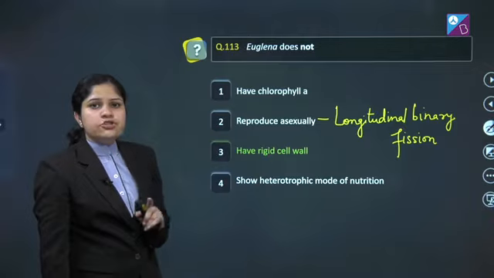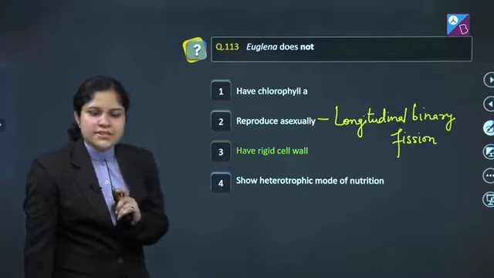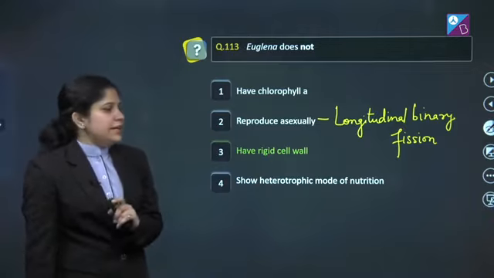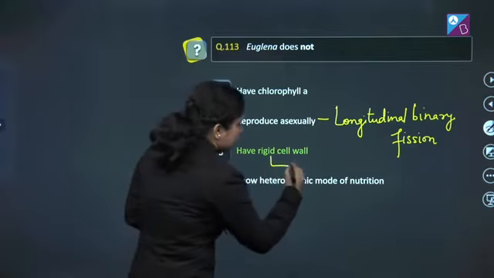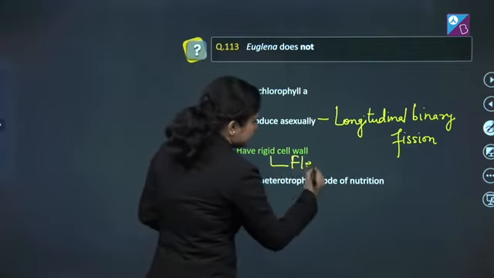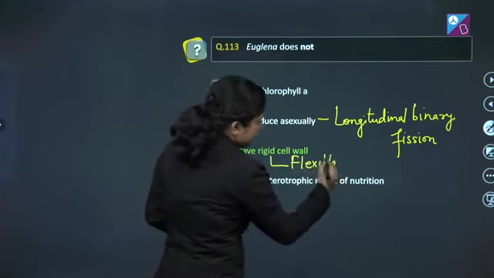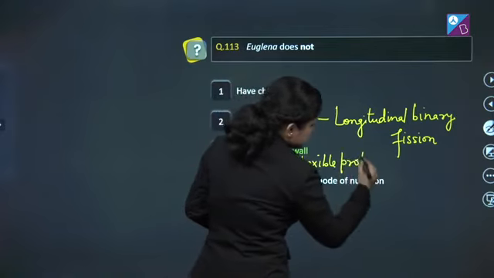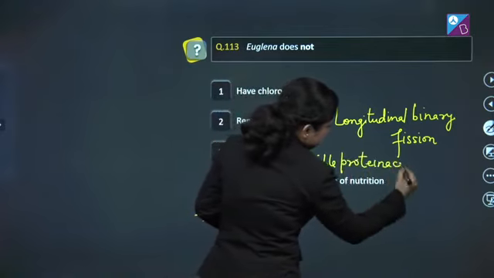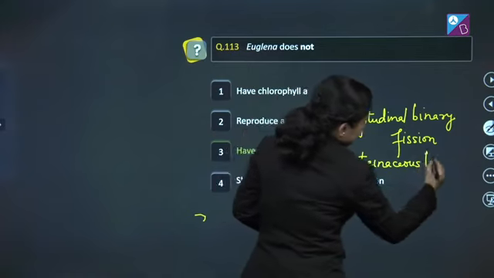Third, have rigid cell wall. Rigid cell wall is absent in case of Euglena. Instead, they have a flexible, proteinaceous pellicle